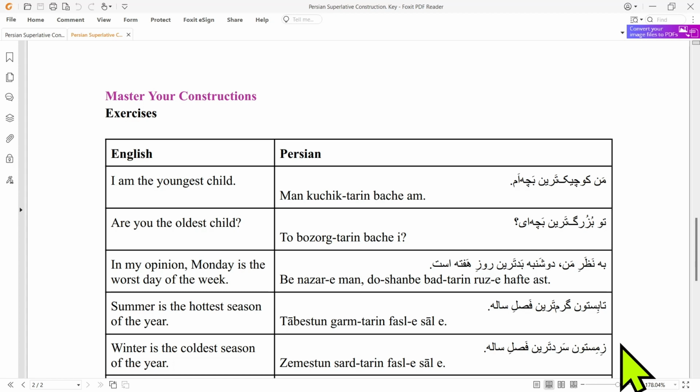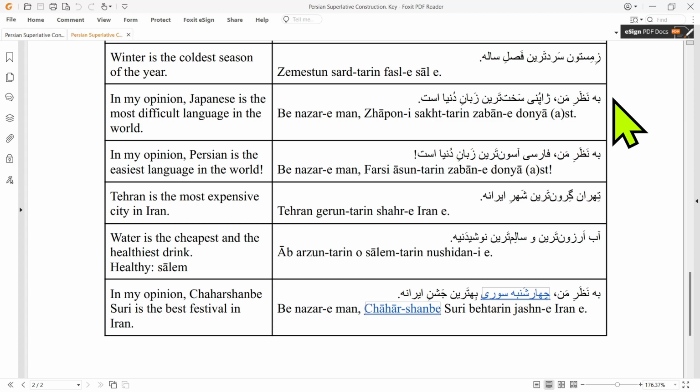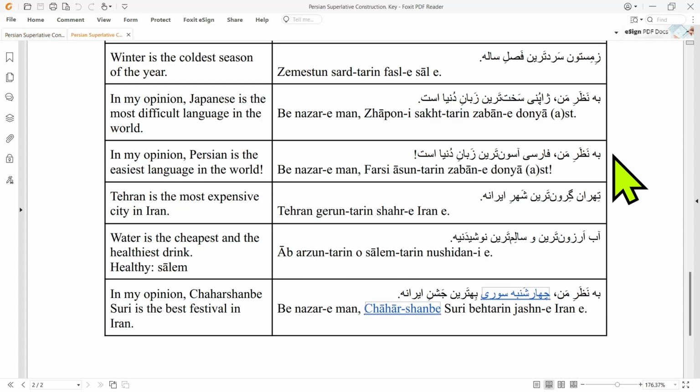زمستون سردترین فصل ساله. In my opinion, Japanese is the most difficult language in the world. به نظر من ژاپنی سخت‌ترین زبان دنیاست. In my opinion, Persian is the easiest language in the world. به نظر من فارسی آسان‌ترین زبان دنیاست.